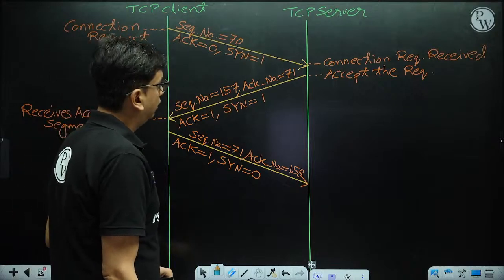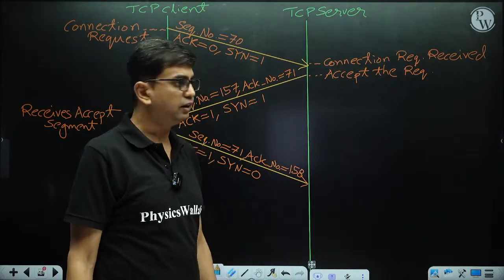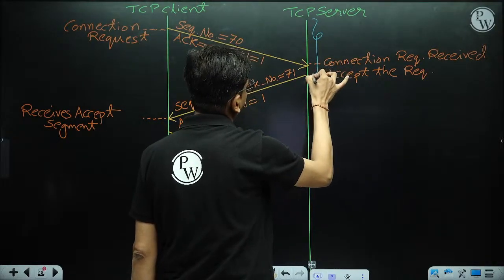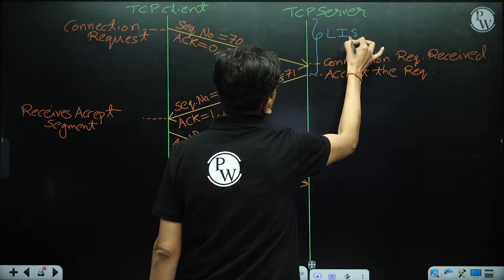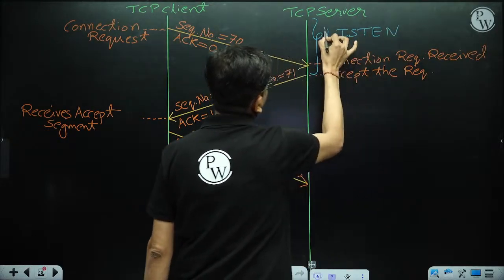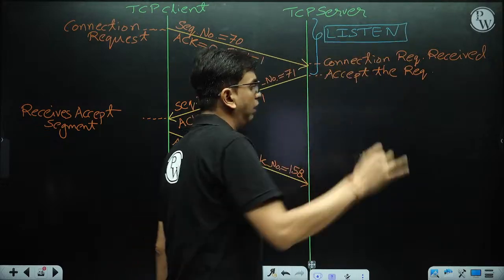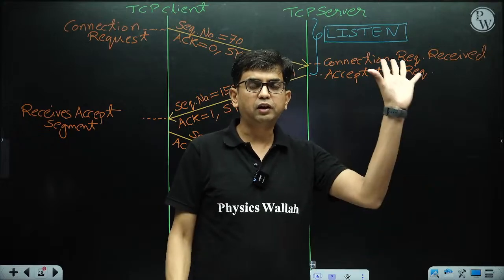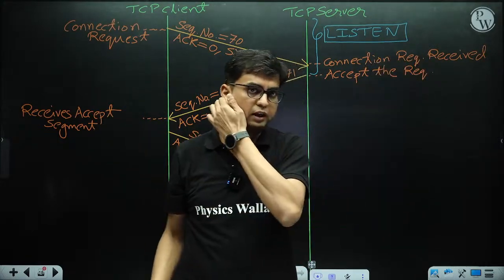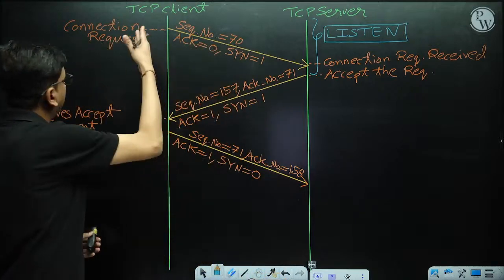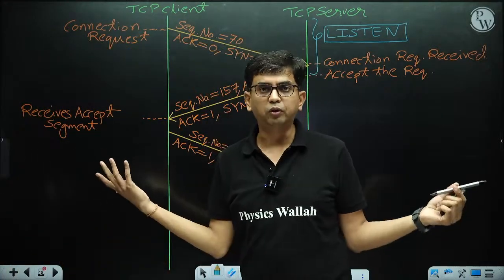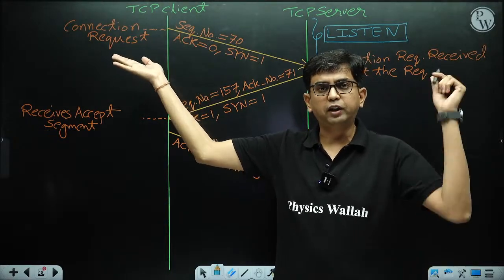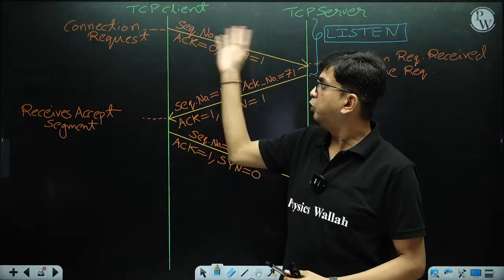the TCP server is always in the listen state. Why? Because the server is always ready to listen to client requests. Then the client is in the passive mode. Client is passive means the client is not always on. Whenever the client wants to connect with the server, it turns on, and then it makes the connection request.